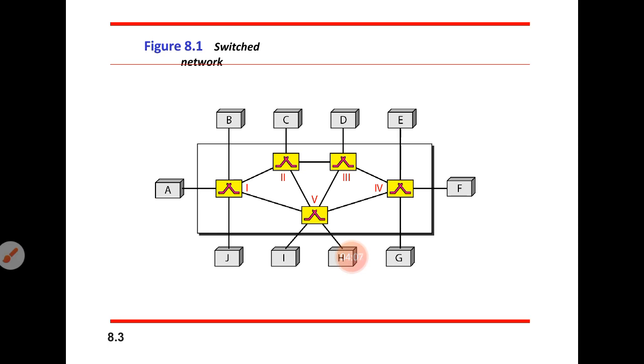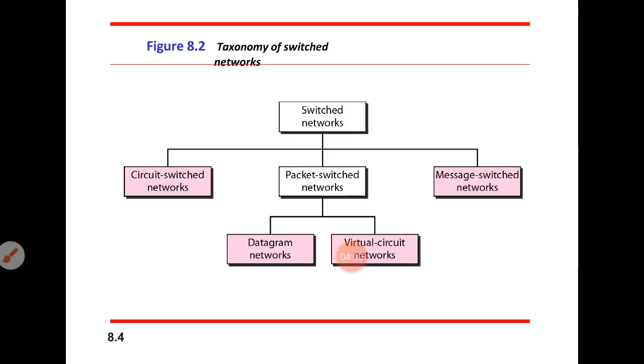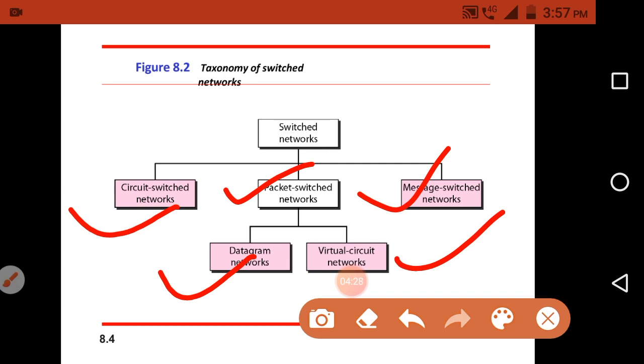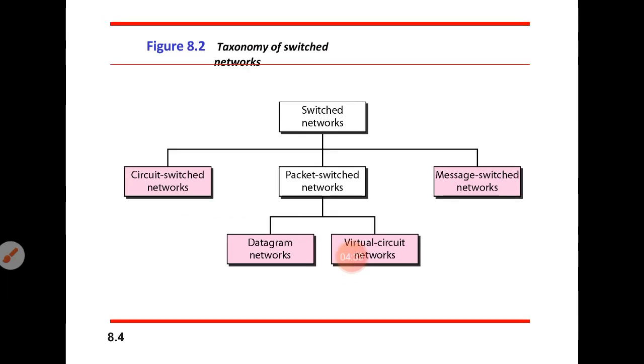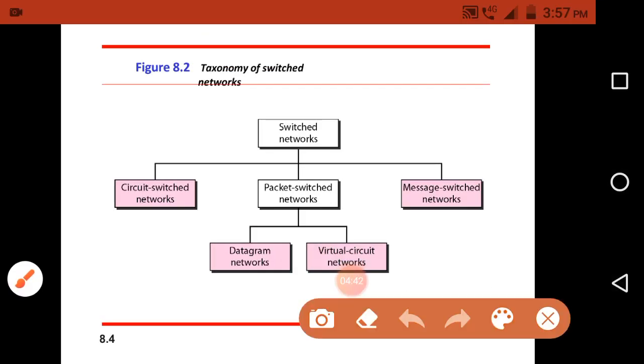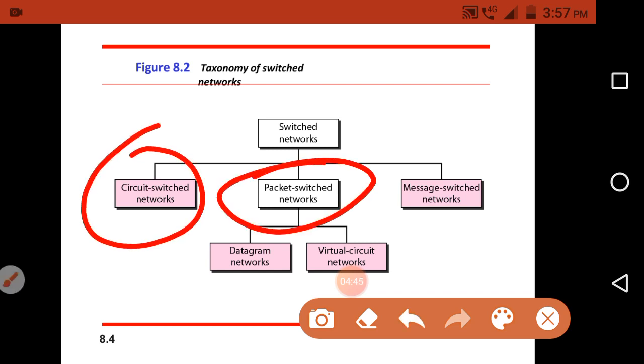Next we will move to the taxonomy of switching networks. There are three types of switching networks: circuit switched network, packet switched network and message switched network. The packet switched network is again divided into datagram networks and virtual circuit networks. In the syllabus they have mentioned only the circuit switched network and the packet switched network. They have not mentioned the message switched network.